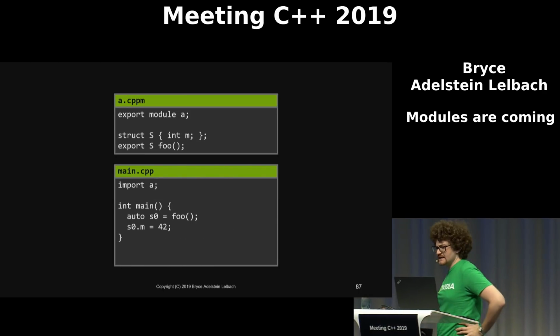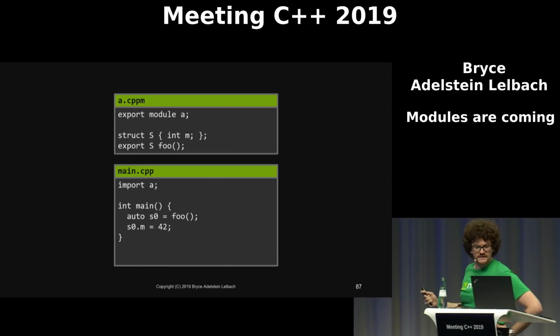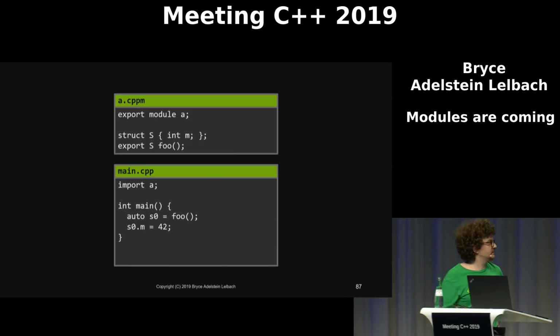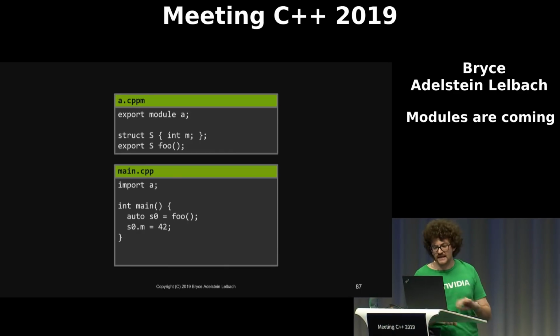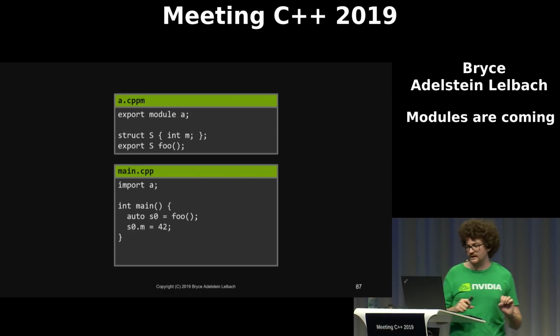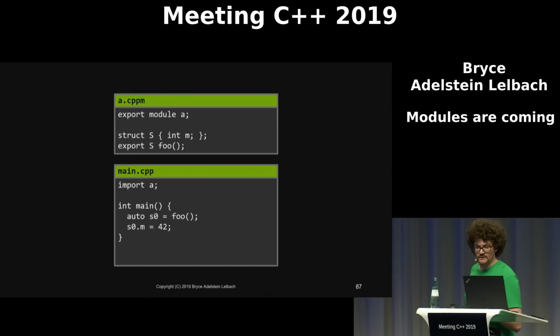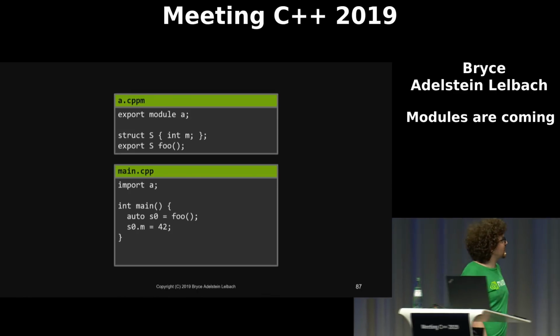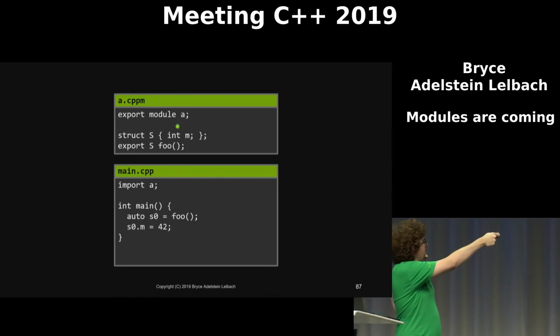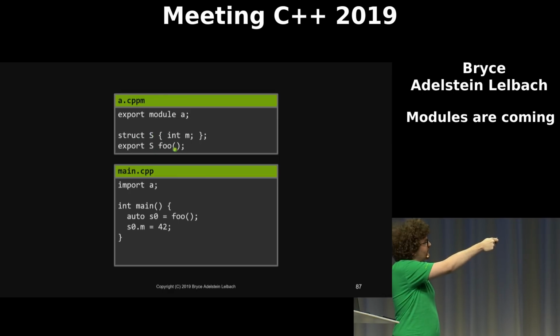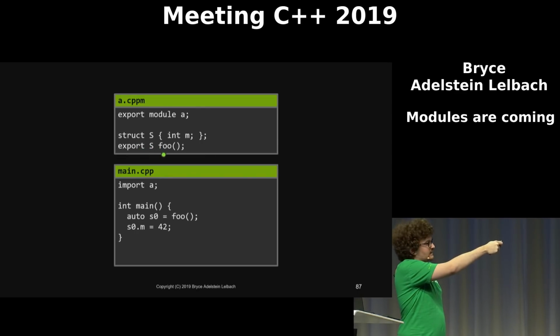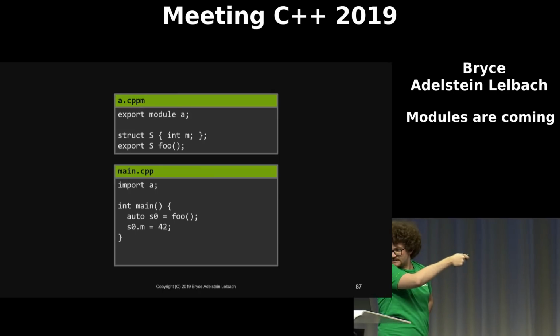So what happens if we export a function that returns a non-exported type? That's fine. The type can't be spelled in units that import it, but it can still be used. This is called an implicit export. So in this example here, we've got a module A, and it has this struct S. And S is not exported, but foo is an exported function that returns S. So in this code right here, this is fine.